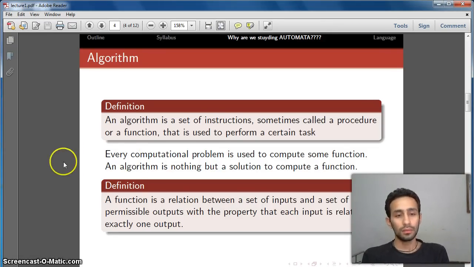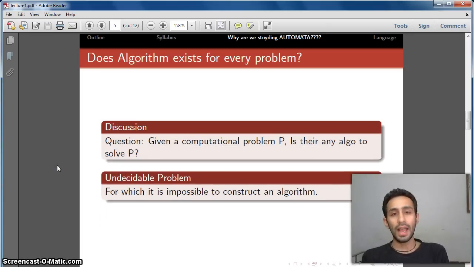Now, does an algorithm exist for every problem? That is, my question is, given any computational problem P, is there an algorithm to solve P? The answer is: may or may not be. There exist some problems for which we don't have an algorithm, and there exist infinitely many such problems. All these problems for which it is impossible to construct an algorithm are known as undecidable problems.